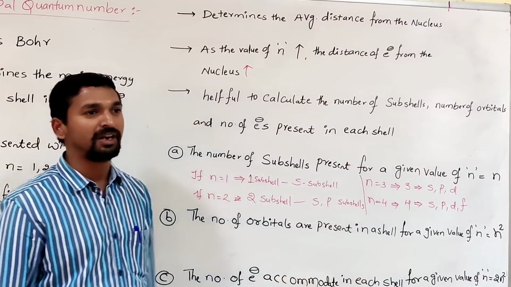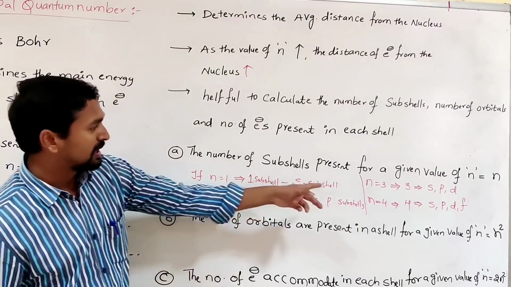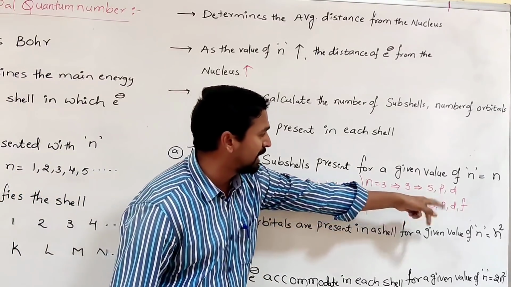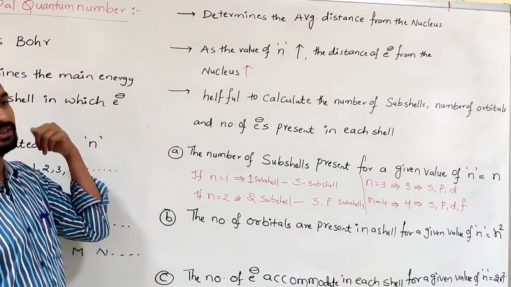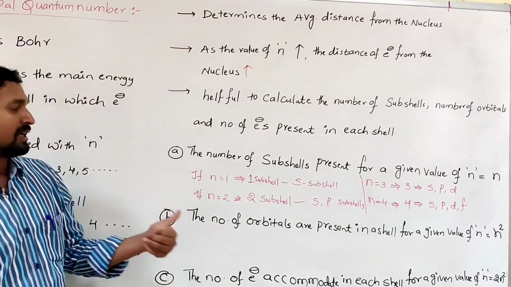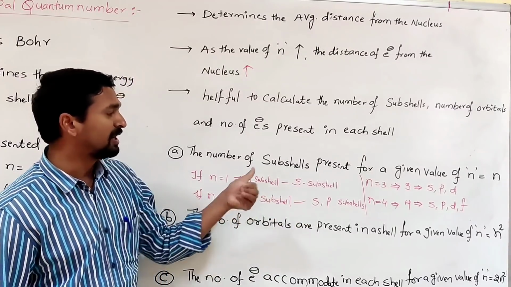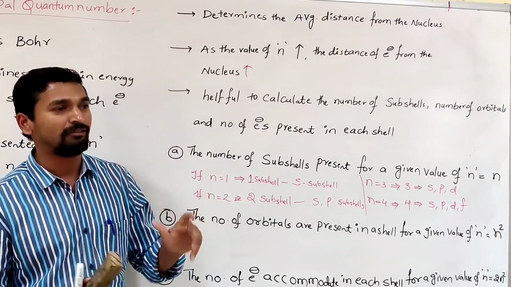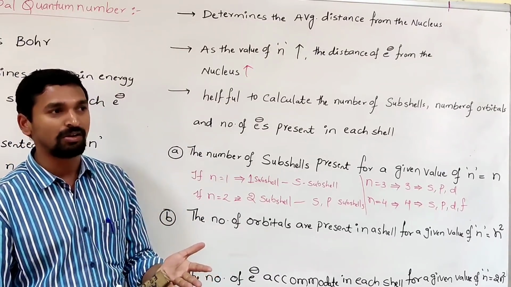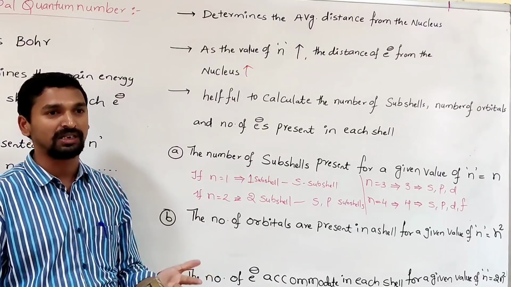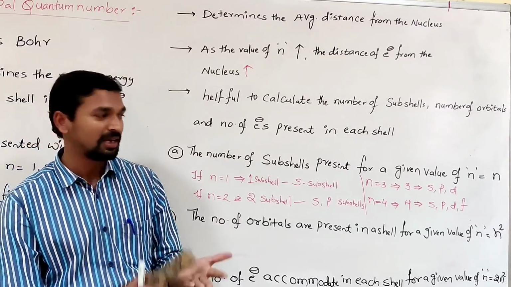The size will also be different, and the energy is different. But in the case of the p, d and f subshells, whether they are oriented in the same direction or not, we cannot determine with the help of the principal quantum number. We can only determine whether these subshells are present in different energy levels or the same one, that is, we can distinguish them by their size and their energy. If they are present in a lower energy level, they have low energy and smaller size. If they are present in a higher energy level, they are larger in size and higher in energy.